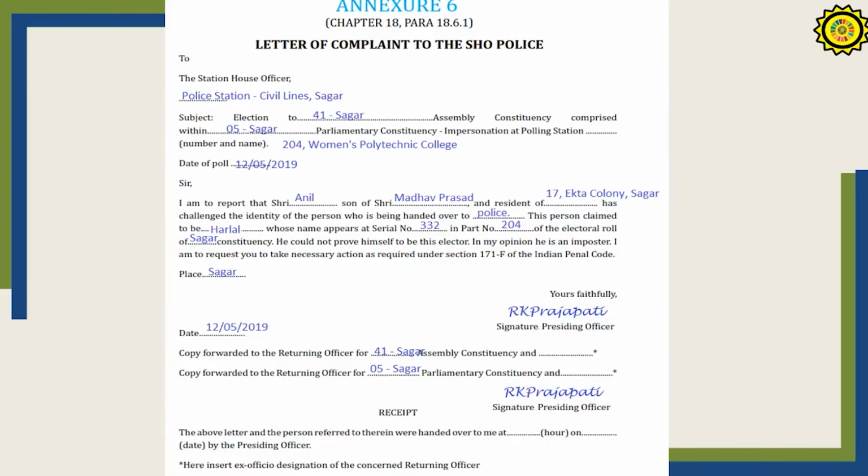Next, this is the letter of complaint to the SHO. This is normally given when the identity of a person who is an impersonator has been established, and such a person has to be handed over to the police. For this, a formal letter of complaint to the SHO must be written. The name of the person, etc. is the basic thing to be sent, with the signature of the presiding officer, and it should be handed over to the SHO, Station House Officer.